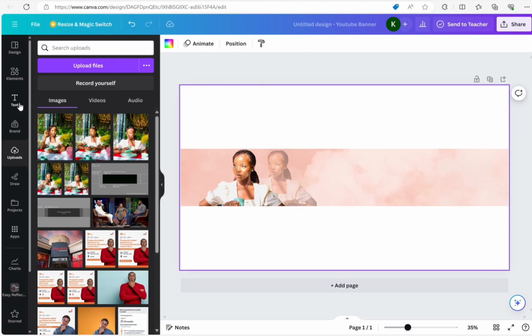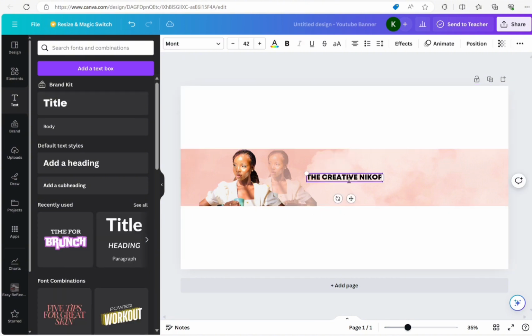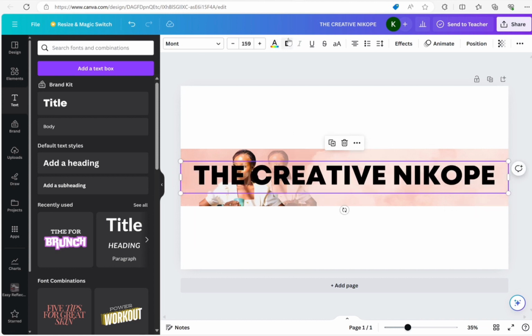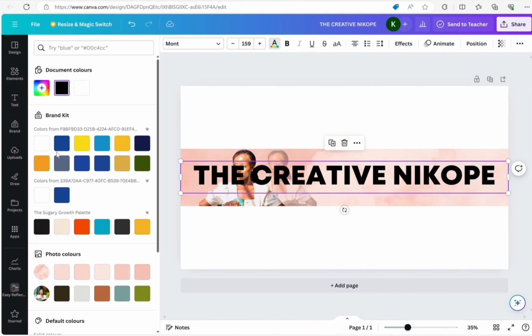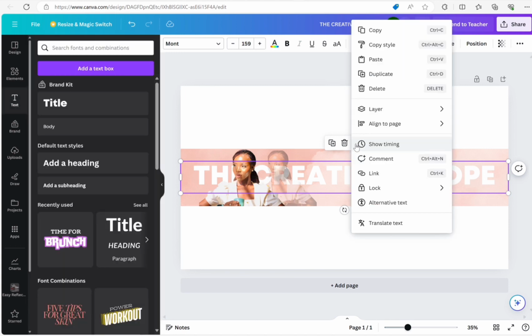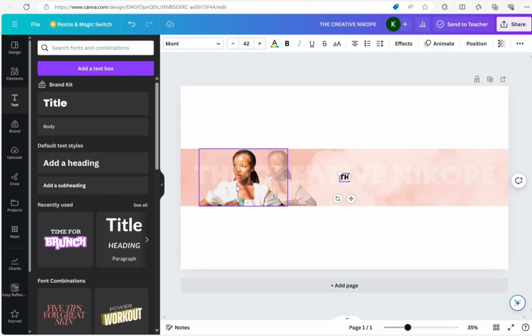And next is our text. I click on title and write what I would like to have on my banner. Yes, we have the creative nightclub. After that I expanded it. Let's not forget that I changed the color to white, to fit with the color I have on the banner before. After that I place it behind my images, then I reduce the transparency. Then I go ahead to include the other text to the banner.